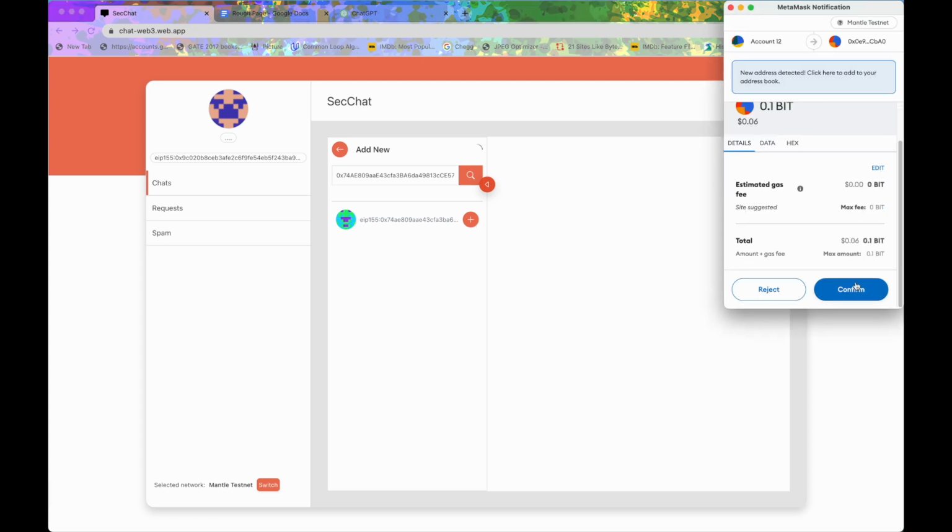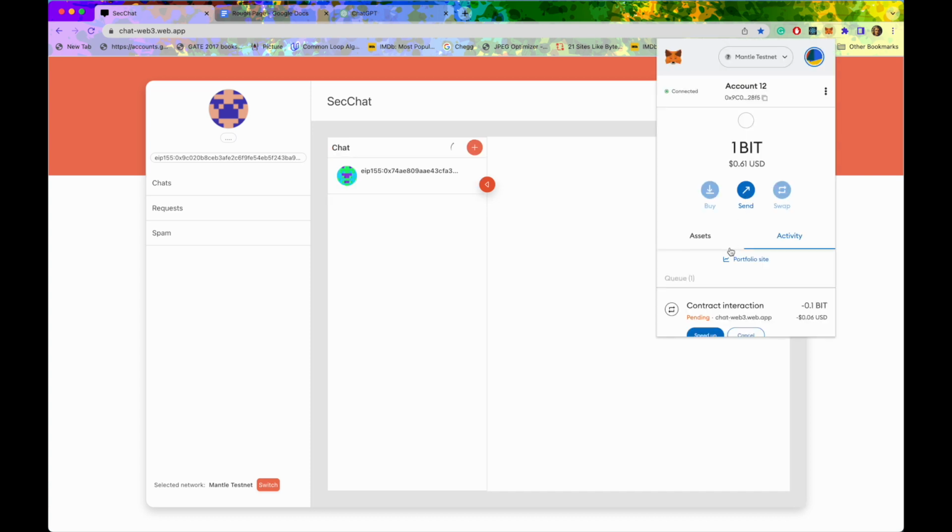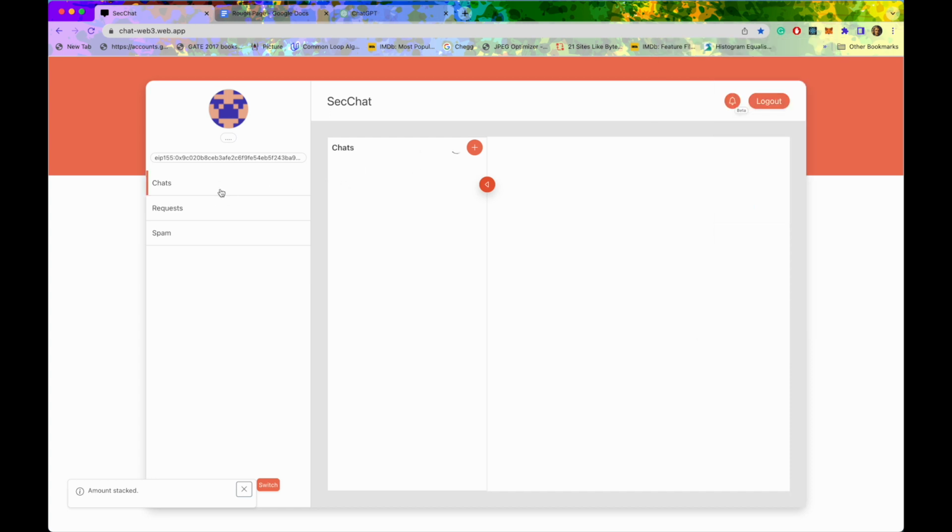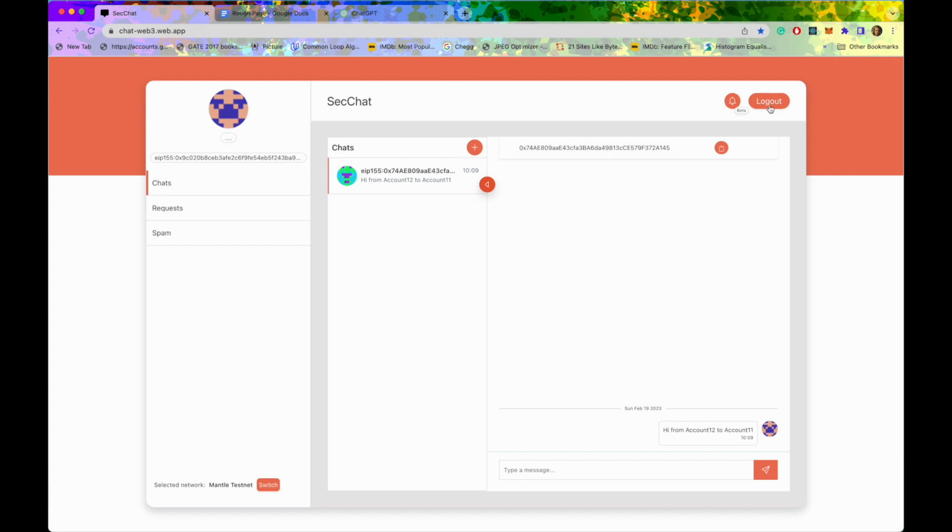The plus button asks the user to stake 0.1 BIT, and now you can see here that 0.1 BIT got staked. From 1 BIT it became 0.9 BIT, and in the chat the conversation tab has been created. Now we can send a message to this receiver. I'm typing "hi from account 12 to account 11." So we send it, and now we can see that the message has gone.